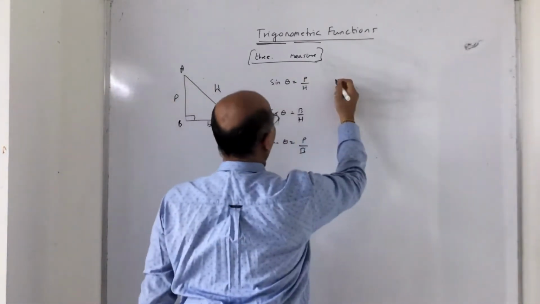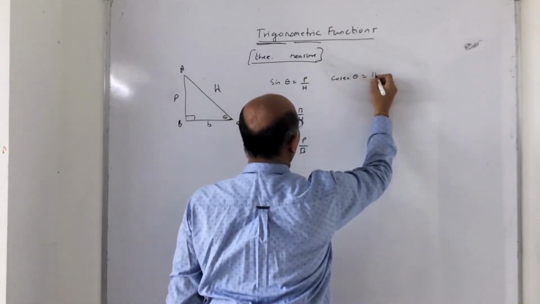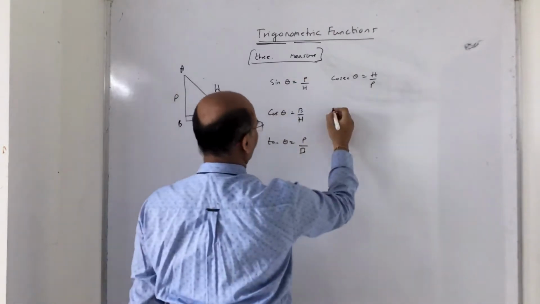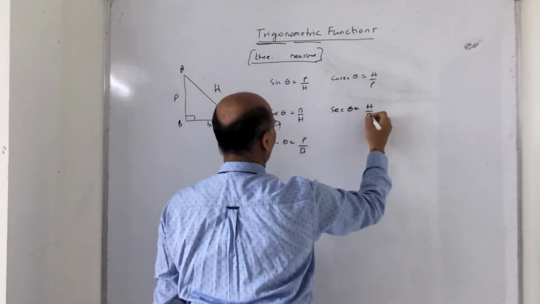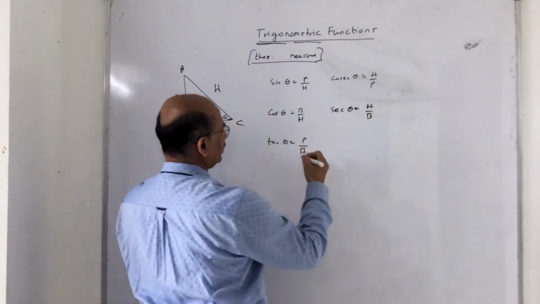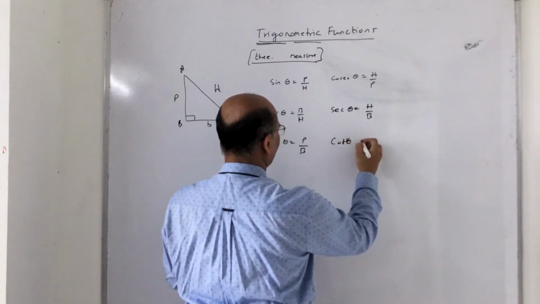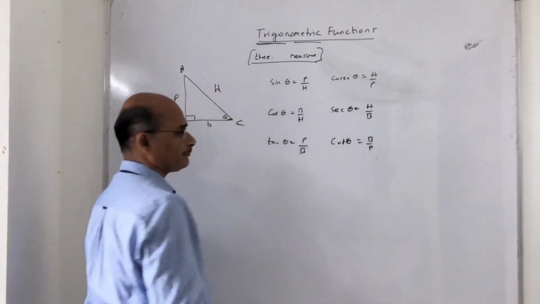The H upon P is denoted as cosec theta. Cosec theta is H upon P. The reverse of cos theta, H upon B, is also possible. Sec theta is nothing but H upon B. And the reverse of tan theta is nothing but cot theta, which is base upon perpendicular.